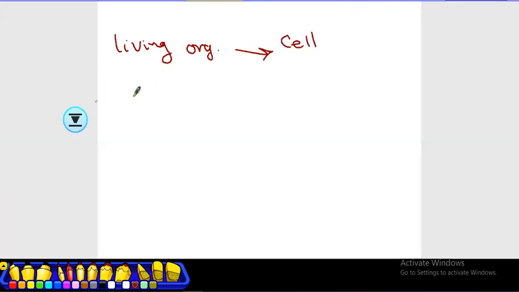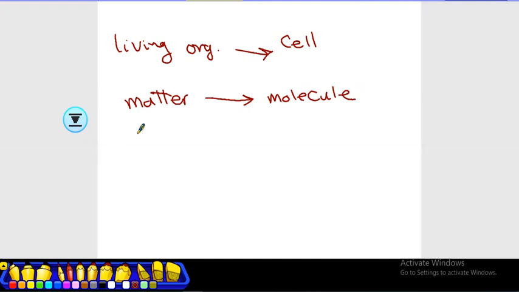What about the building unit of matter? The building unit of matter is the molecule, while the fundamental unit of matter is the atom. The building unit of matter that cannot exist freely is the atom.